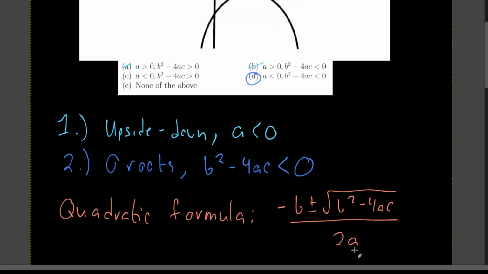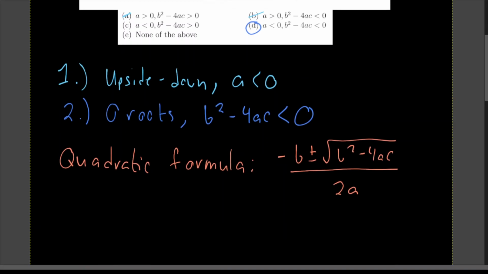I hope I didn't get that wrong. Let me take a moment to double check. I'm a senior in college, so please forgive me for double checking the quadratic formula. You all are high schoolers. You should have it memorized. Okay, cool. So that's the formula.